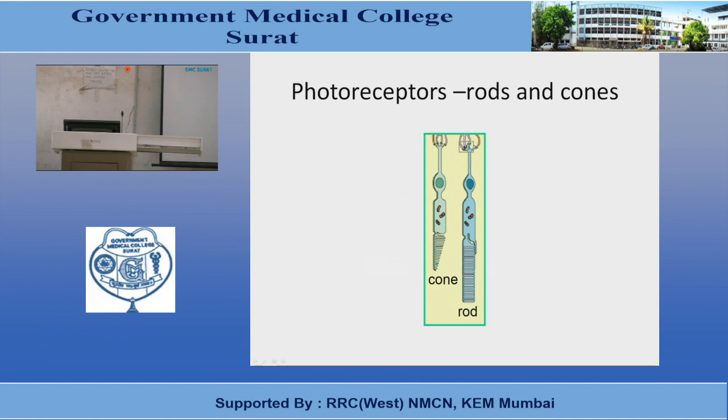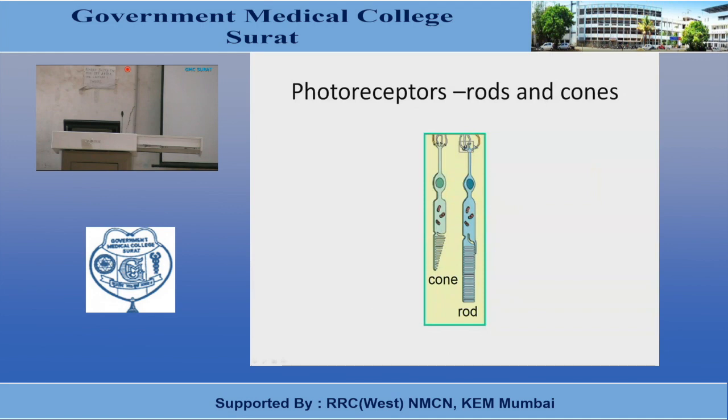Now, cones are maximally present in the central portion of the retina, that is known as macula, and in the macula there is a small area of about 0.4 millimeter square, which is known as fovea. Fovea contains maximum concentrations of the cones. So these cones are responsible for visual acuity, and that's why visual acuity is maximum at fovea. And rods are distributed more peripherally, and their concentration decreases towards the central portion of the retina.